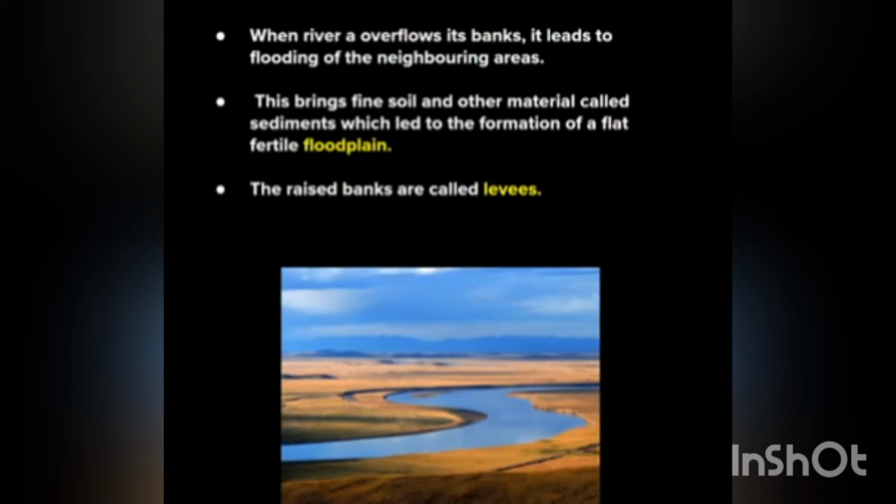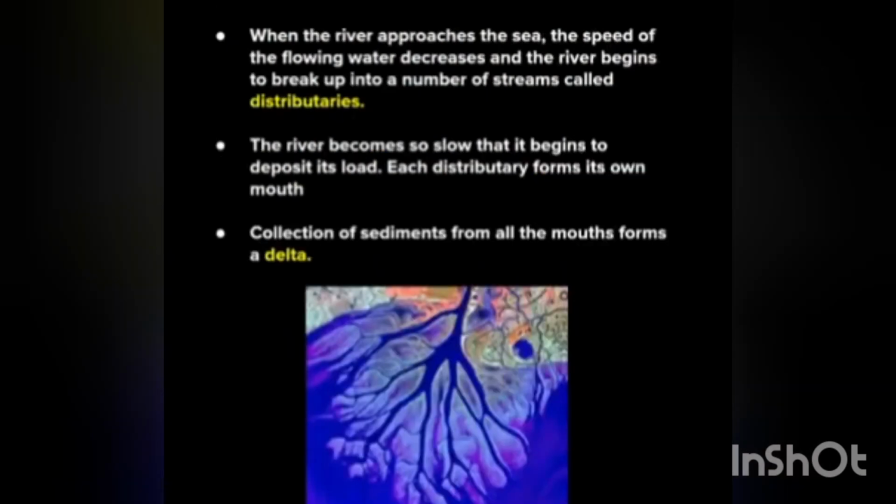The velocity of the water decreases in this course. As a result, it sheds some of its sediments. The old stage is the lower course of the river. The flow of water is sluggish, or we can say slow, as it approaches the sea. The river seems to break up into a number of streamlets, and due to slow flow, the sediments get deposited at the mouth of the river and create a triangular piece of land called a delta.